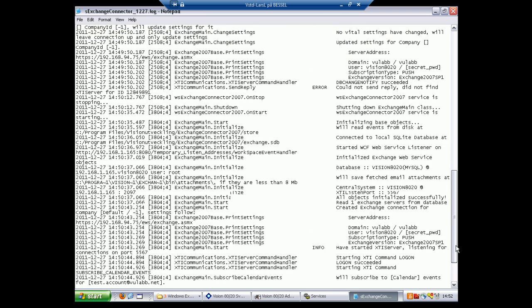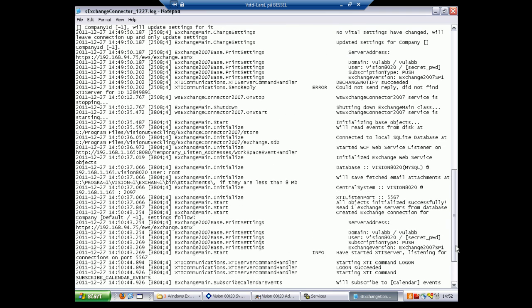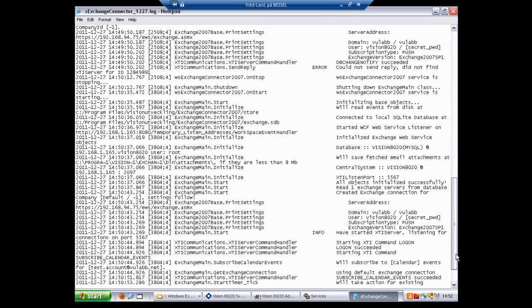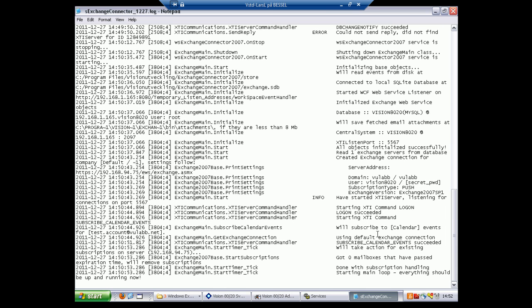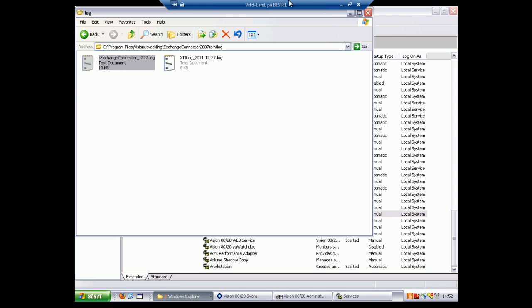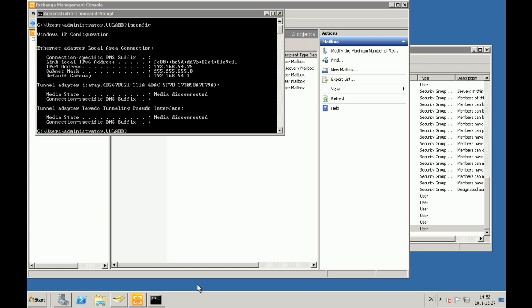Here we see how the Exchange connector is connecting to the Exchange. We see some errors from earlier before we specified the connection info in the admin interface. We also see that a mail address has been found and that the subscription is working as well. Let's find out. Let's go to the Exchange server once again and log into the account via the webmail.